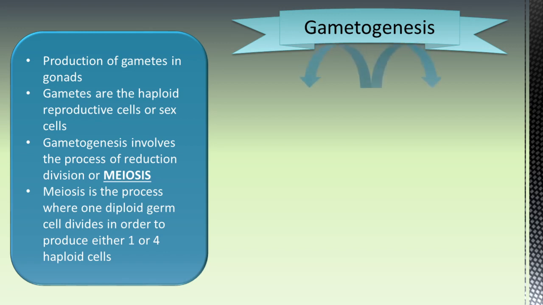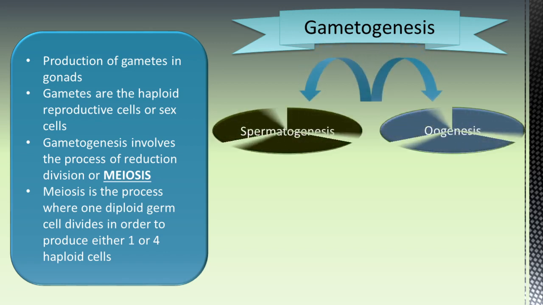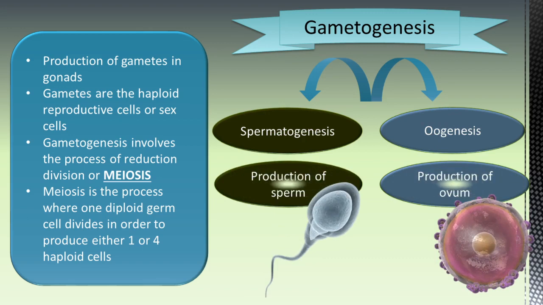There are two types of gametes, the male gamete which is called the sperm and the female gamete which is called the ovum. The production of sperm is called spermatogenesis and it takes place inside the male gonad, that is the testis. The production of ovum is called oogenesis, which takes place inside the female gonad, that is the ovary.